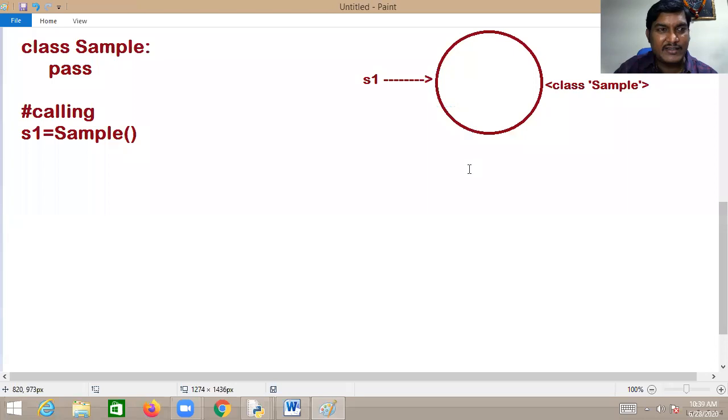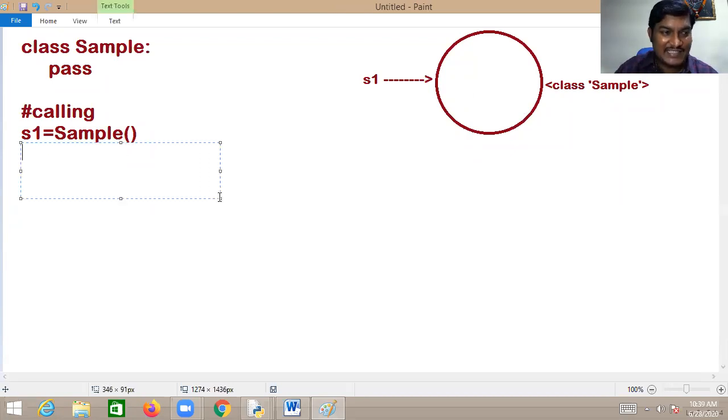Wait a moment. Sir, I want to add some field to this object from outside. Will it be possible? Why not? You can see this, S1, S1 means that object, dot x equal to 111, I am assigning. Now what has happened? First, the PVM tries to initialize 111 to the x member referred by S1. So first PVM will ensure, is any variable x declared inside the object? No, no x.